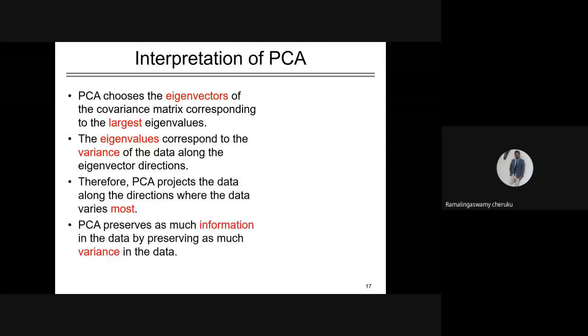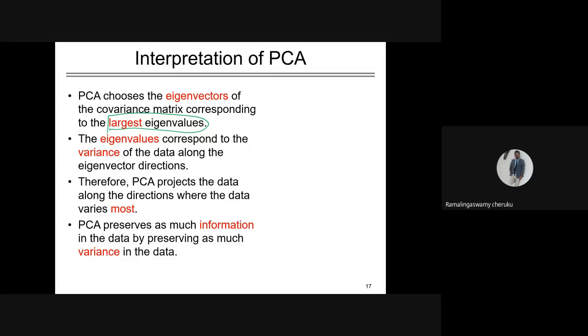Now the PCA chooses the eigenvectors of the covariance matrix corresponding to the largest eigenvalues, the top K eigenvalues. The eigenvalues correspond to the variance of the data along the eigenvector direction. It means that these eigenvectors lie in the direction where the data variance is more.